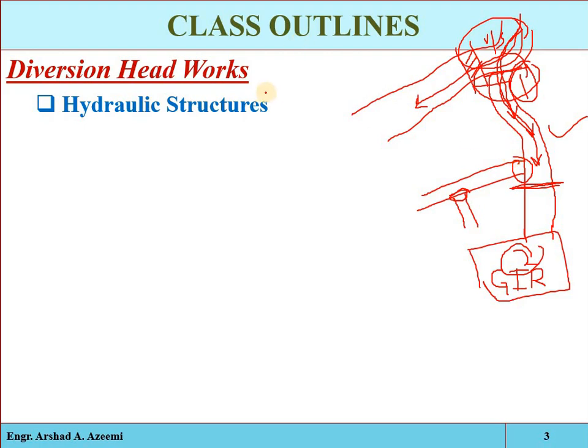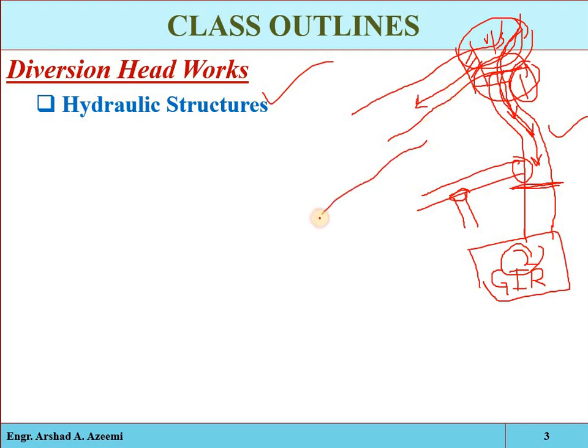So we can say that those structures through which water is directed, controlled, monitored, regulated or measured are called hydraulic structures. Remember that hydraulic structures will be either completely submerged in a water body, or partially submerged in a water body.